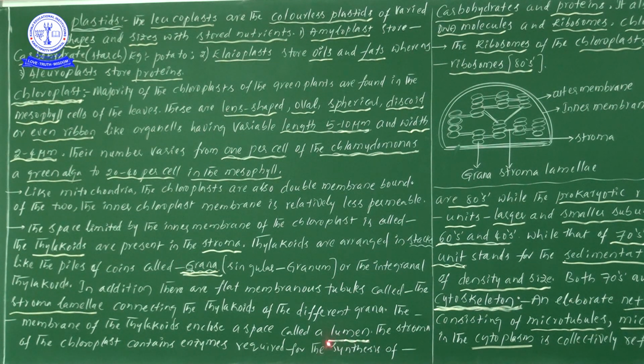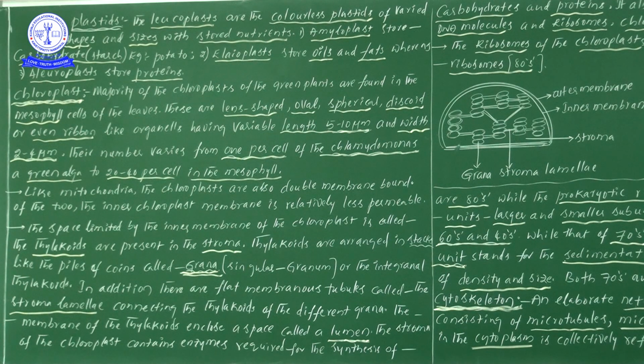So what are the assimilatory powers now? To learn this information, I'll take one class completely on the empty space known as lumen. Just the name is enough for now, but I need one complete class for it. Okay, now what is the information? The stroma of the chloroplast contains enzymes.